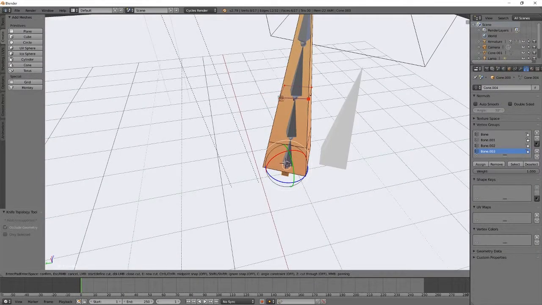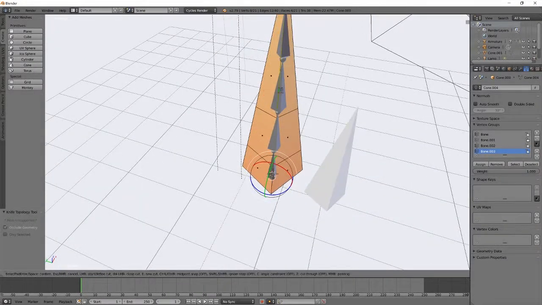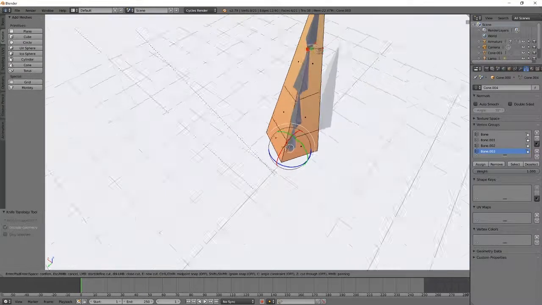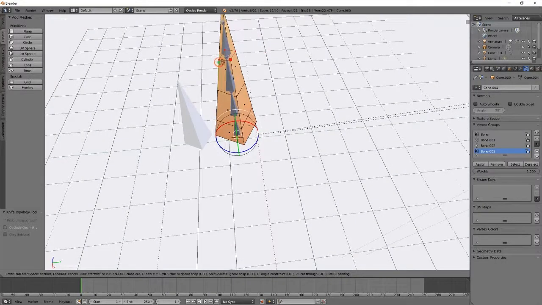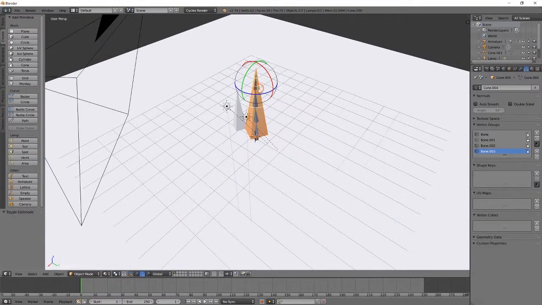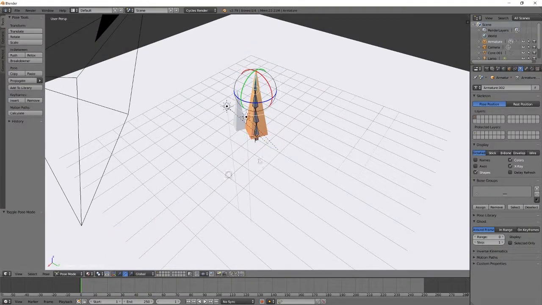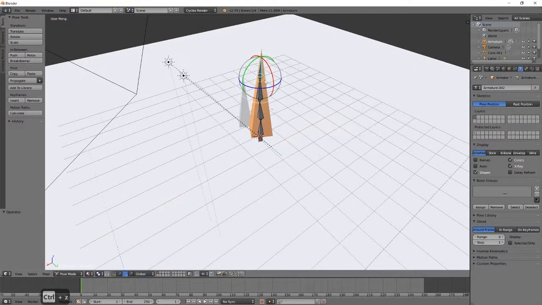like so. And I'm just going to go around and make all of those cuts. Only one more to go. Right about here. And like I said, there's better ways to do this, but this is the quickest and dirtiest way to do it, just like that. And now if we go back into object mode, select our bones, pose mode, we can see that the tree will actually bend a lot better with the bones.